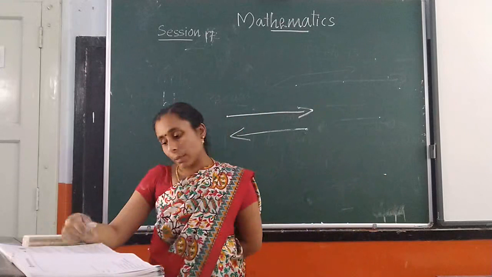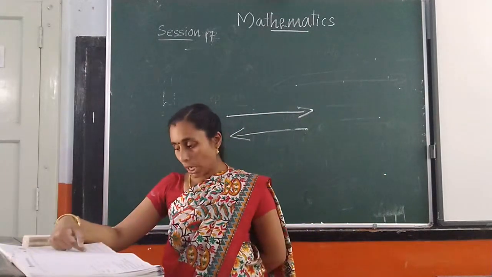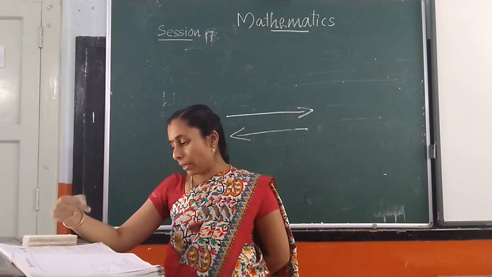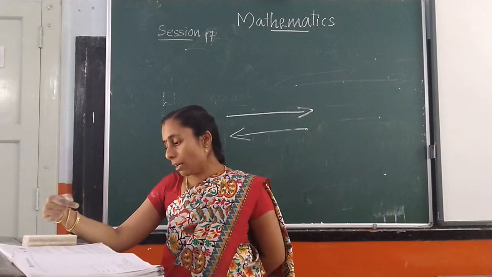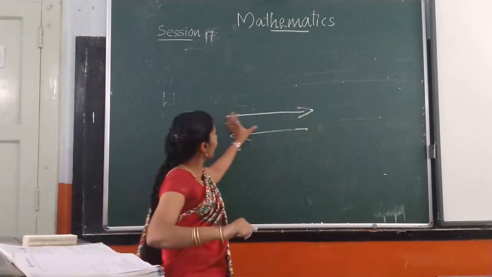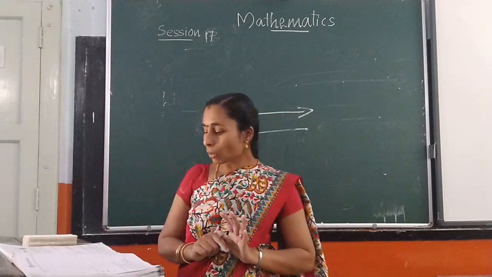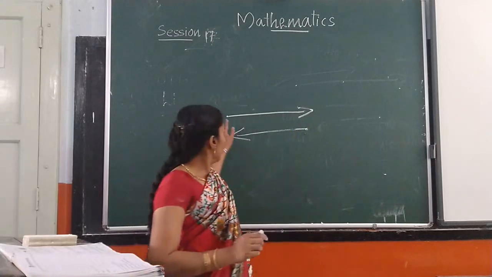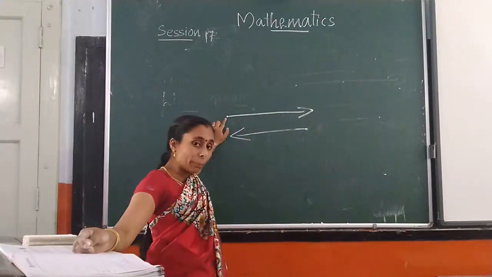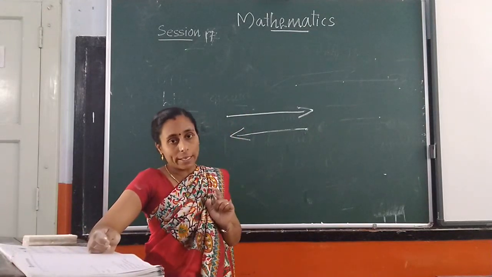A ray begins at a point called the initial point. It extends indefinitely in one direction. Only the starting point is there. So one side we can show with a point, another side we can show with an arrowhead.